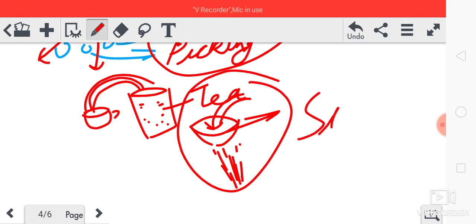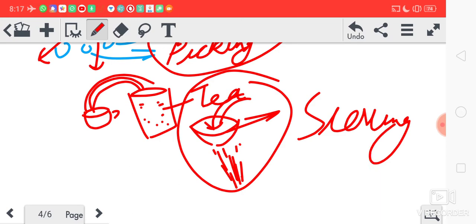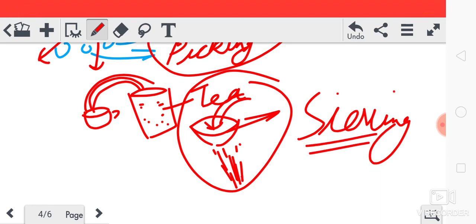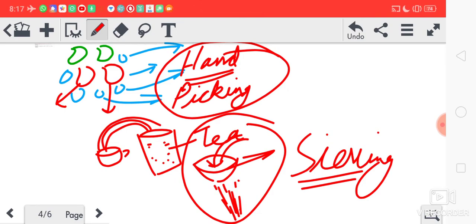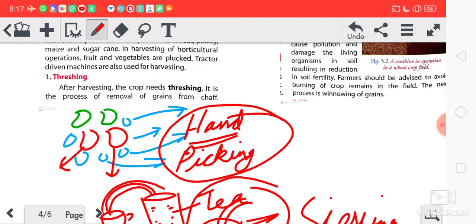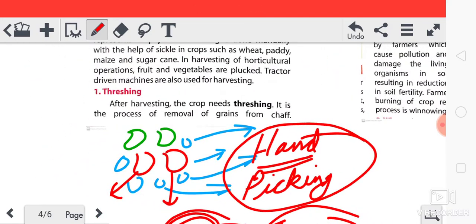This process is called sieving also. Chai channi, isn't it? So for different materials we have to apply different processes to separate the things. Okay. So we'll see one by one how we can separate the different materials.